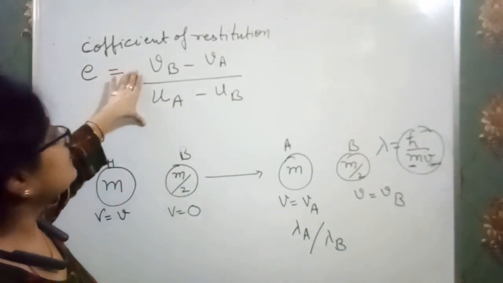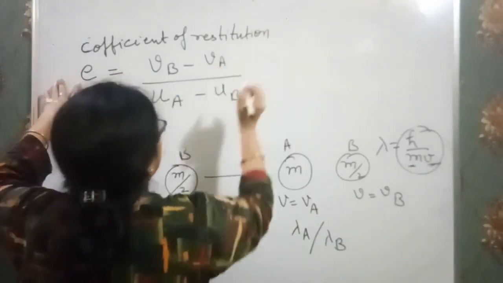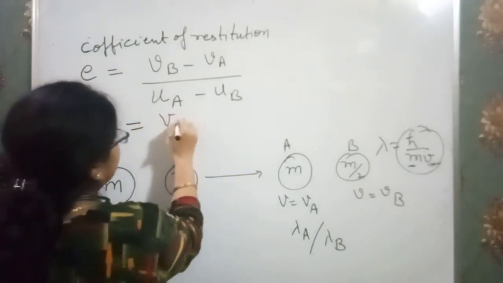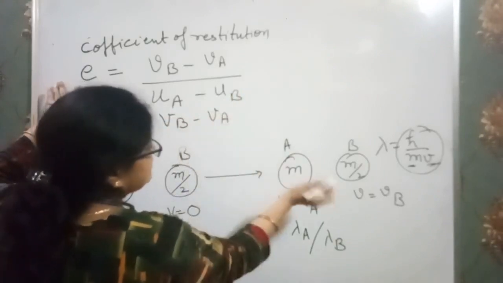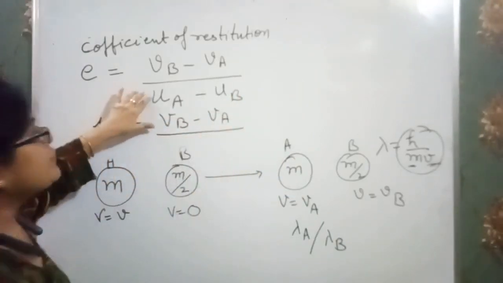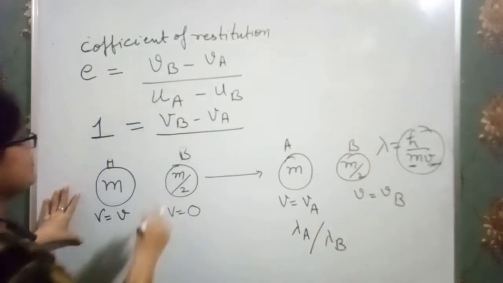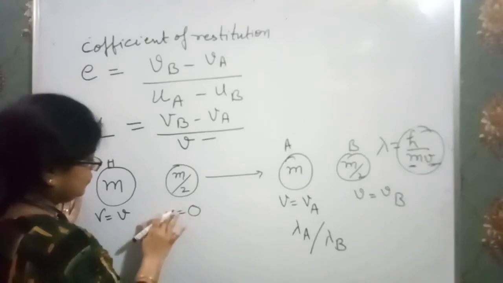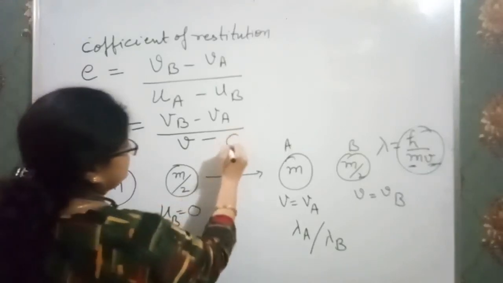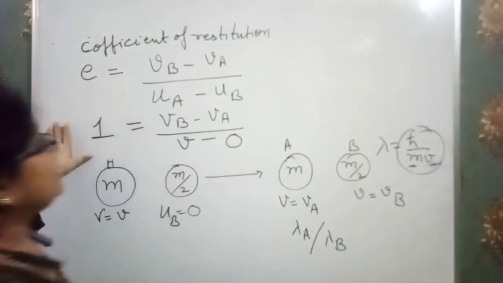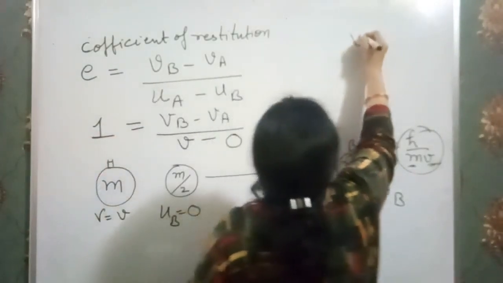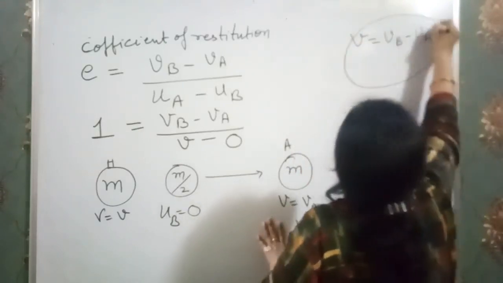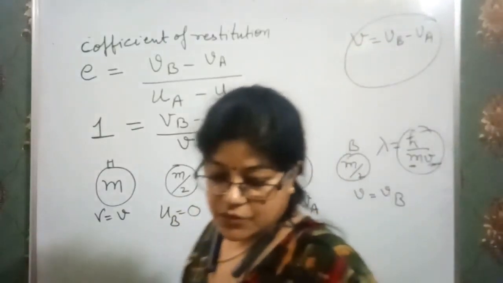So I am just writing the whole value. For elastic collision, coefficient of restitution is 1, and here I have VB minus VA on top. In the denominator, UA is the initial velocity of the first block, which is V, and UB is 0. So from here I got the relationship V is equal to VB minus VA. This relationship I got, which I used in this question.